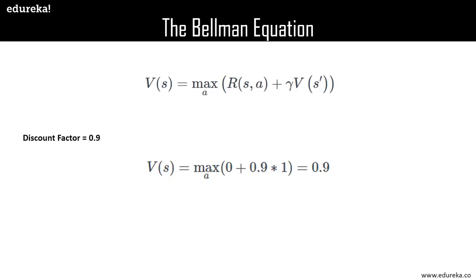Now for the room which is marked just below the 1 or the yellow room, which is the asterisk mark, for this room, what will be the V(s)? That is the value of being in a particular state. So for this, V(s) would be something like max over a, taking 0, which is the initial R(s, a), plus 0.9, which is gamma, times 1. That gives us 0.9. Now here the robot will not get any reward for going to a state marked in yellow, hence R(s, a) is 0 here. Now the robot knows the value of being in the yellow room, hence V(s') is 1.